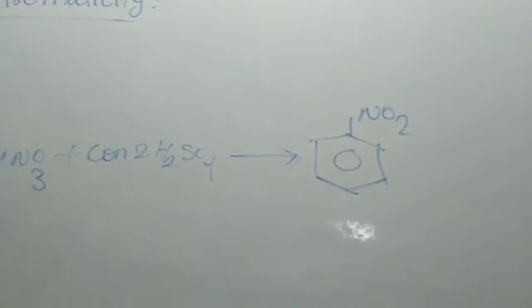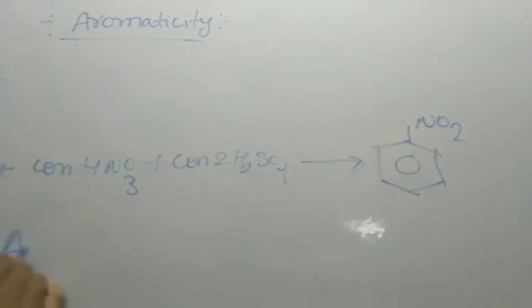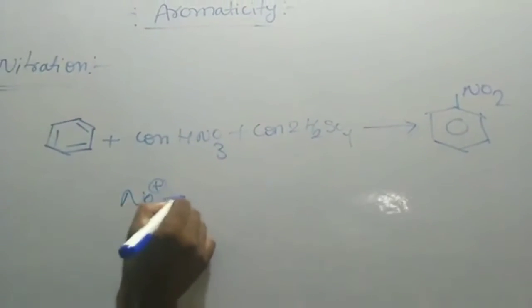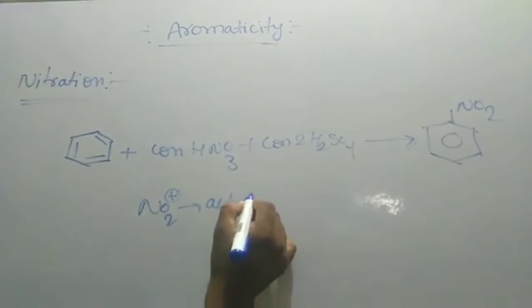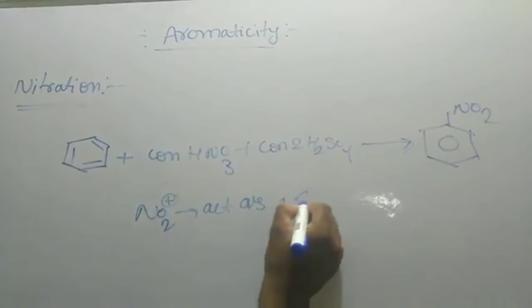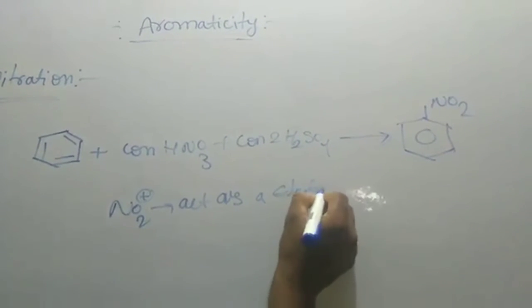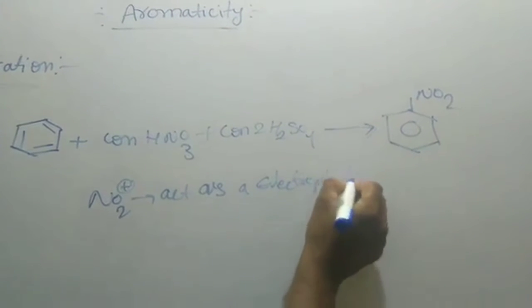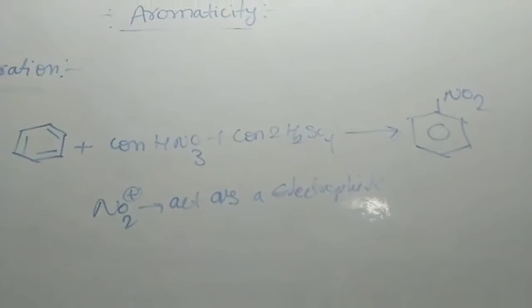In this reaction, the NO2 plus nitronium ion acts as an electrophile. This is very important from your entrance point of view.